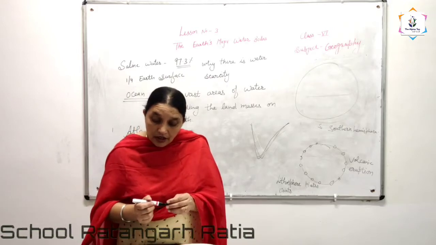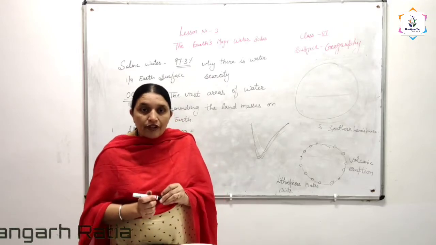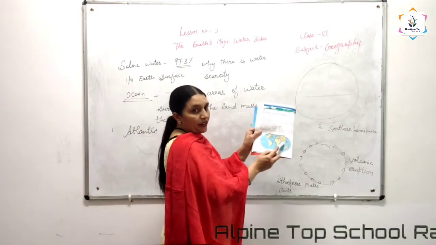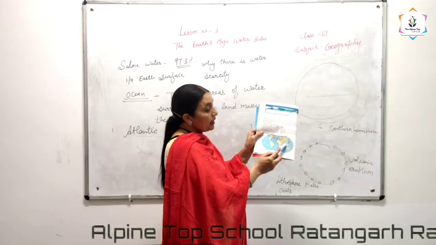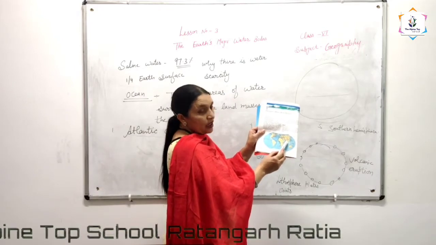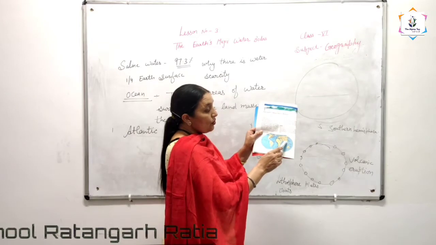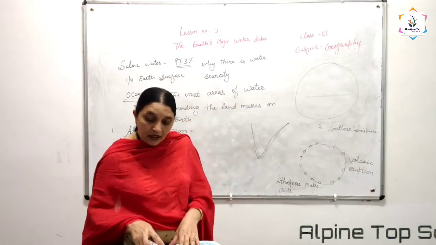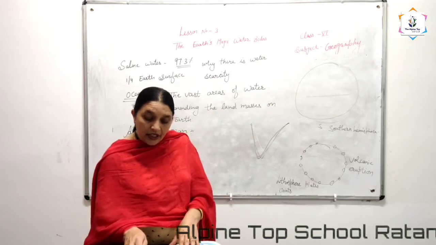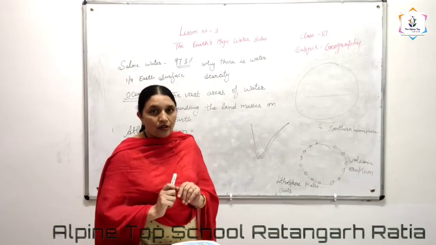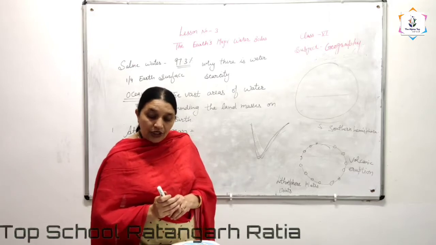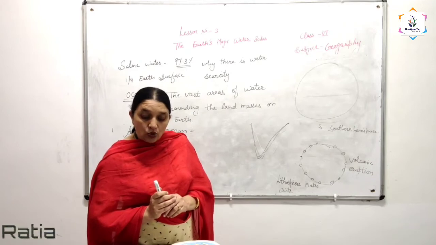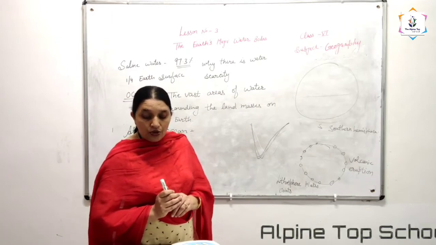And in the north, it is bound by the continent of Asia. You can see our India is located here in the Asia continent, and in the north, the Indian Ocean is also connected with the Asia continent, and India is located at the head of this ocean. And in the south, the Indian Ocean is wide open. Africa and Australia are to the west and east of this ocean.